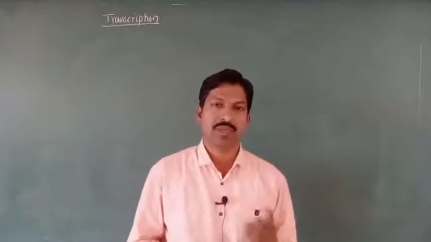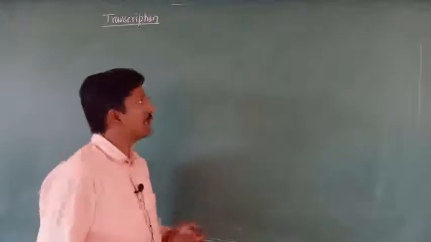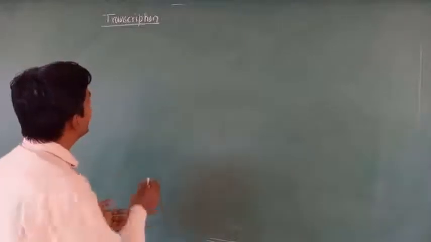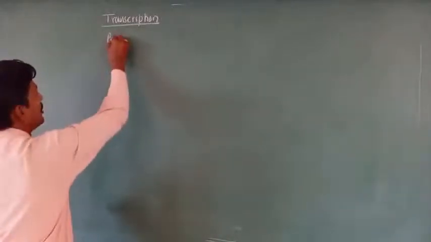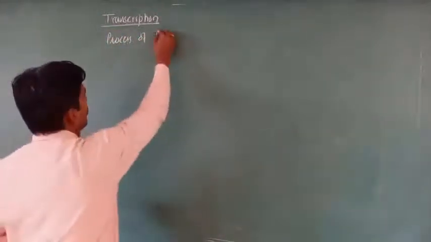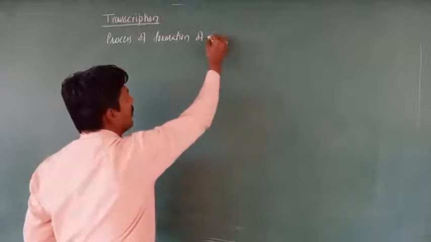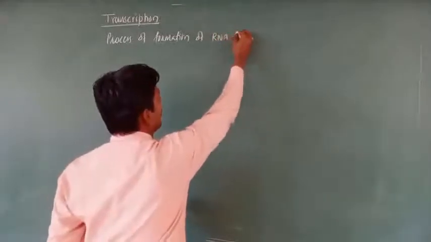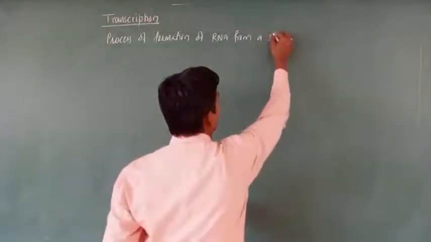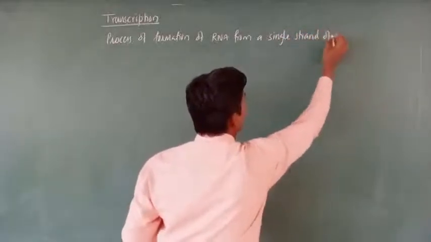But transcription is also a copying mechanism. In simple words, in a definition we can say transcription is a process of formation of RNA from a single strand of DNA.